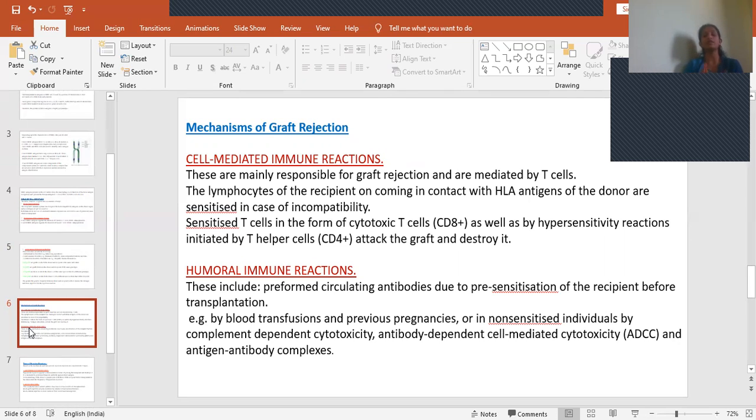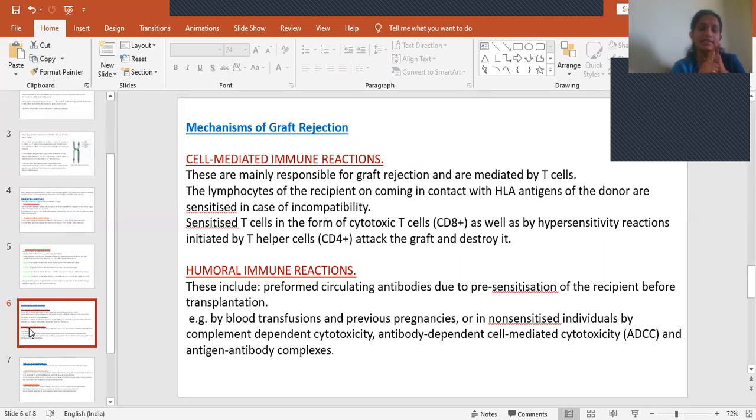Okay. So first, the recipient's lymphocytes come in contact with the donor's HLA antigens. When they come in contact, if they are found to be incompatible, they become sensitized.